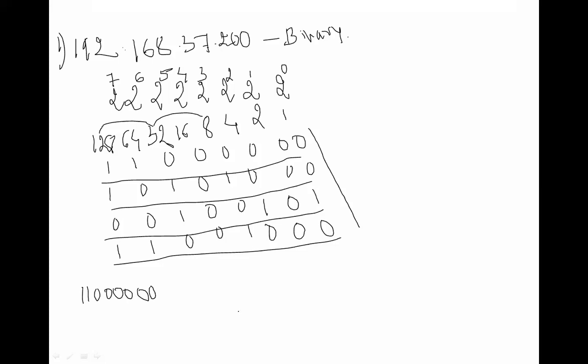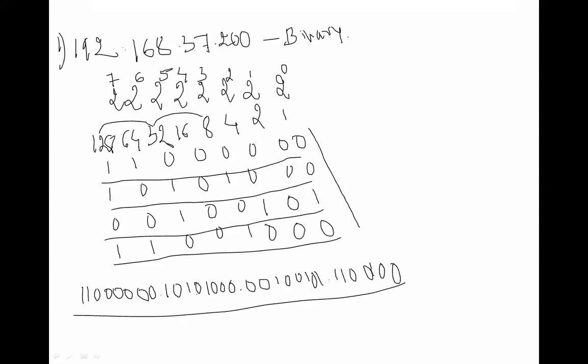कितने जीरो थे? So the binary form is 11000000 dot 10101000 dot 00100101 dot 11001000. So this is how the IP address will be converted into the binary number.